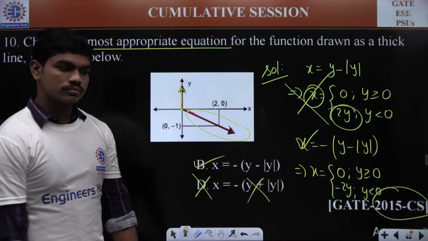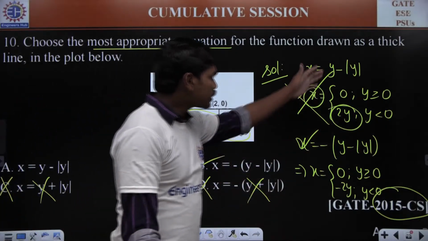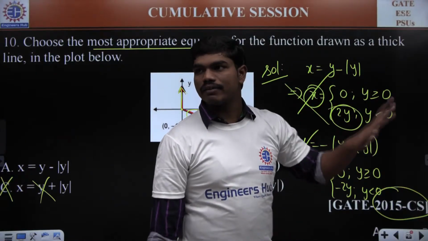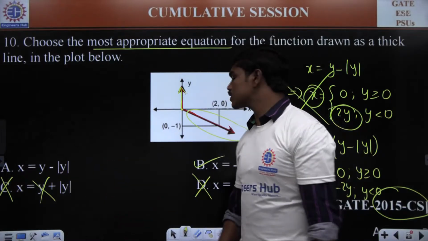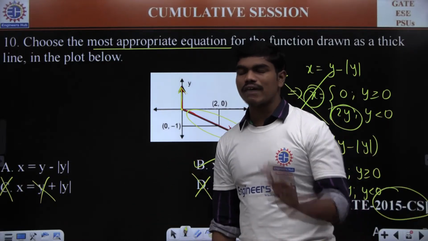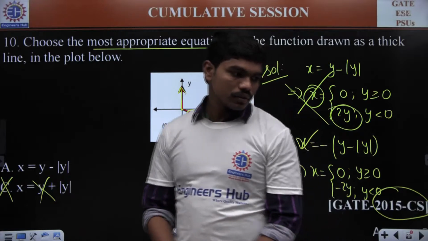Okay. Can you all understand why B is the correct answer? Because if you expand this mod y in terms of y or minus y, these are the two functions we have for option A and B. And of course, option C and option D fail because these two options indicate that whenever y is something positive, you have some finite value for x, which is not the case in this graph here. Okay.